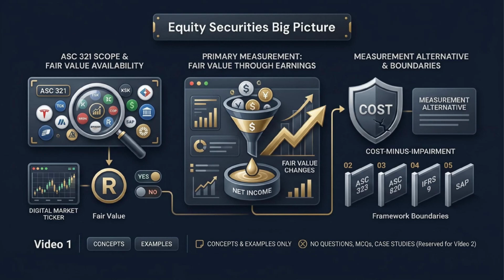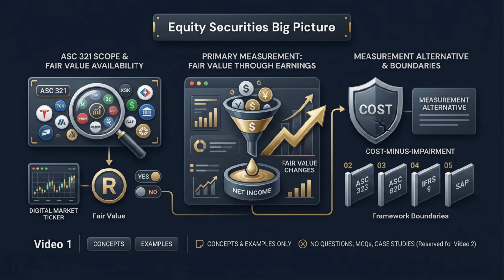Dear students and scholars, let us begin ASC 321 with a practical mindset. This is a small topic, but it can create a very visible earnings impact. Accounting Standards Codification Topic 321 under US GAAP governs how entities measure and report investments in equity securities.